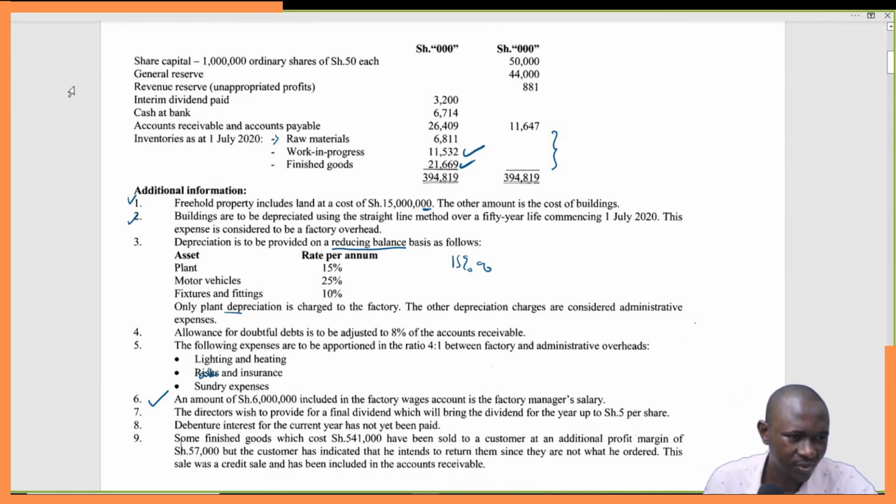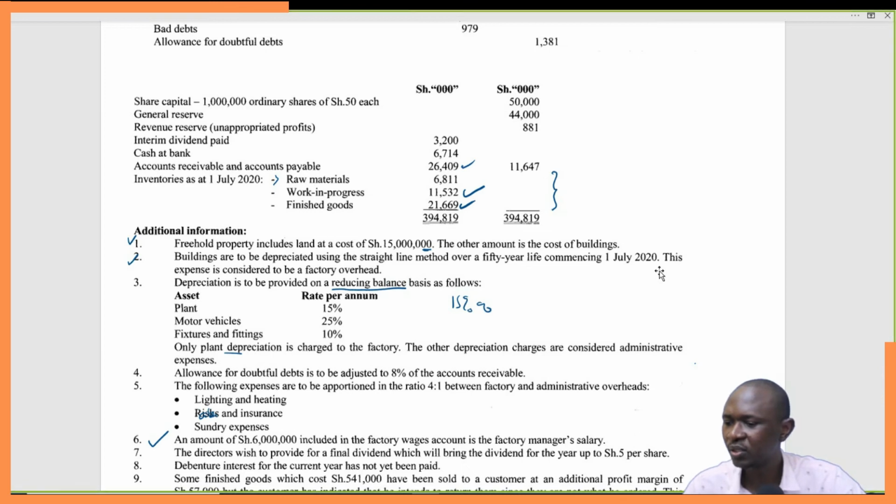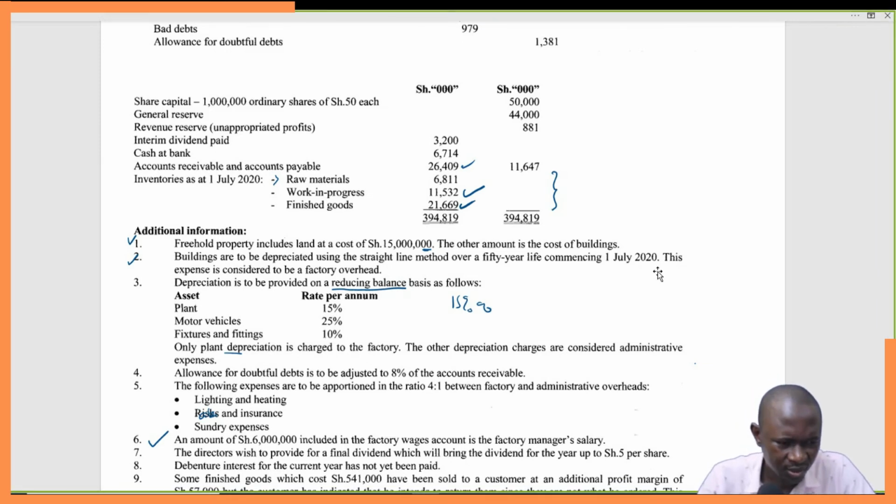So accounts receivable, how much is accounts receivable? It's here, 26,409. So 8%, 0.08 times 26,409. This gives us 2,112. Weird figure.